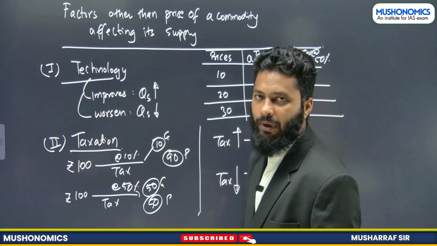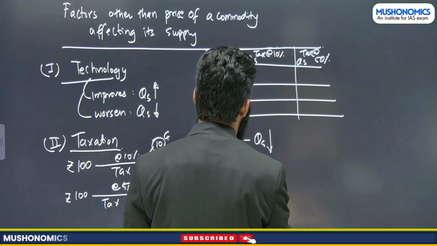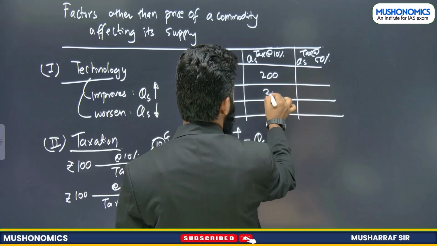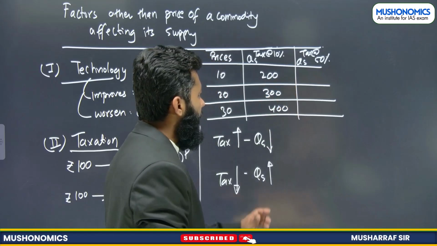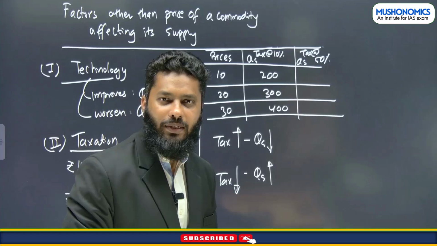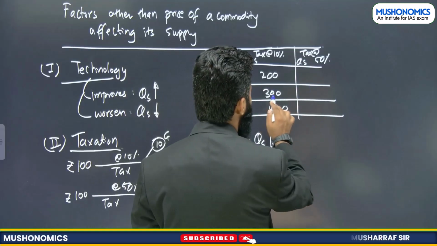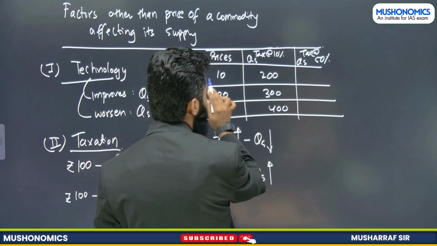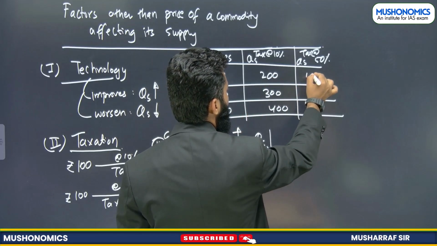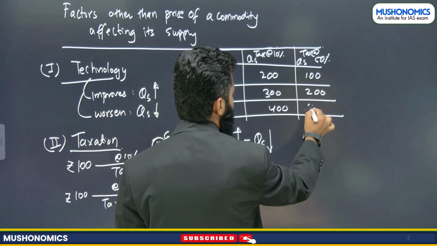Now what has happened? We can take absolute values, for example 200, 300 and 400, right? And when tax rate increases for the goods, what will happen? Profit margin will decrease. When profit margin decreases, the quantity to be supplied decreases. Now quantity to be supplied is decreasing. For example, for price 10, we are willing to supply, earlier 200, now only 100. Earlier 300, now only 200. Earlier 400, now it is only 300.